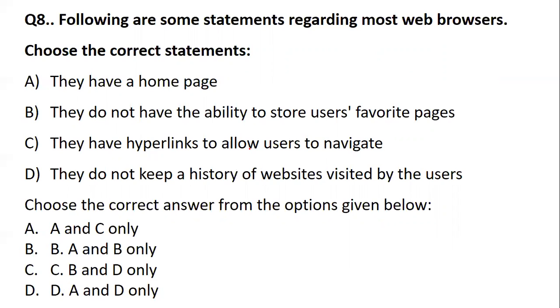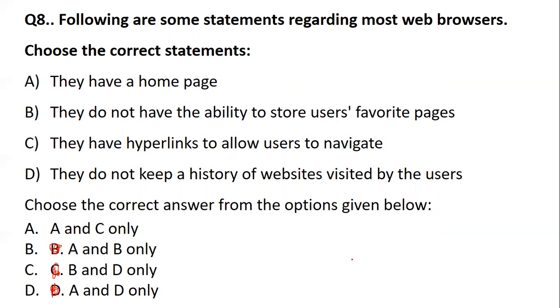I'll read the statements again. The statements talk about web browsers. They have a home page. They do not have the ability to store users' favorite pages. They have hyperlinks to allow the users to navigate. They do not keep a history of websites visited by the users. The options are A, C; A, B; B, D; and A, D. Which of the options given below are right?